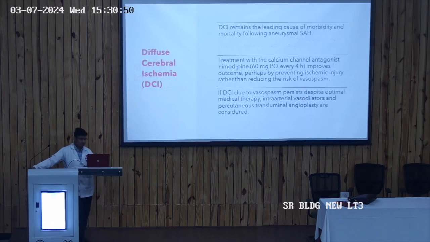And the delayed cerebral ischemia is the leading cause of mortality and morbidity following aneurysmal subarachnoid hemorrhage. So the management of cerebral ischemia is very important, and it is usually achieved with the use of nimodipine, and this nimodipine is a calcium channel blocker, and the dose of nimodipine is 60 mg every 4 hours, which improves the cerebral ischemia and reduces the mortality and morbidity of these patients.